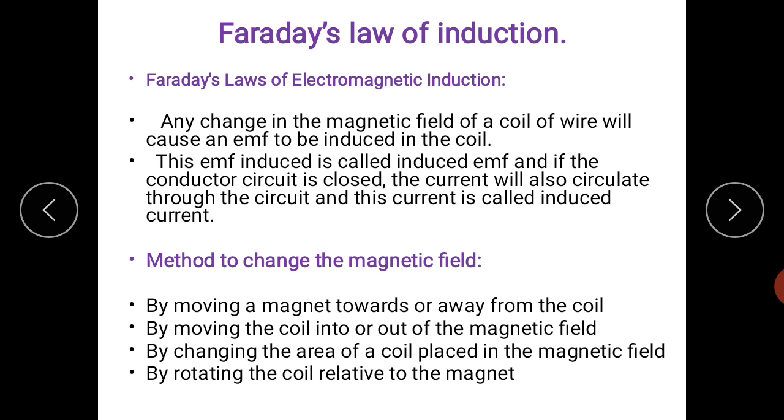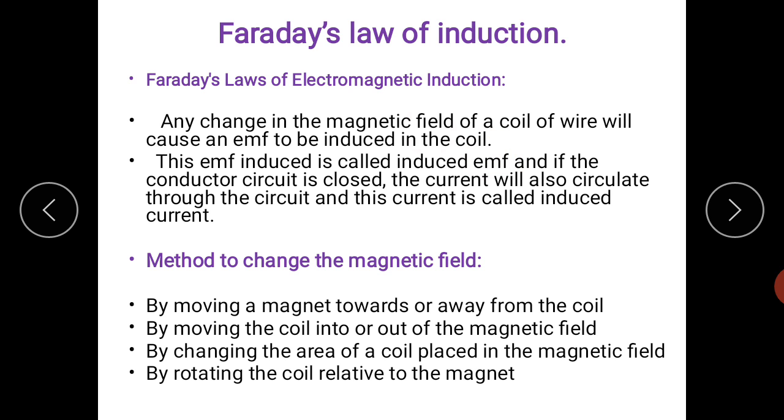Let's see two important laws from the same chapter, that is Faraday's laws of electromagnetic induction. So first law and second law we will see. Let's start. Any change in the magnetic field of a coil of wire will cause an EMF to be induced in the coil. This is Faraday's first law.